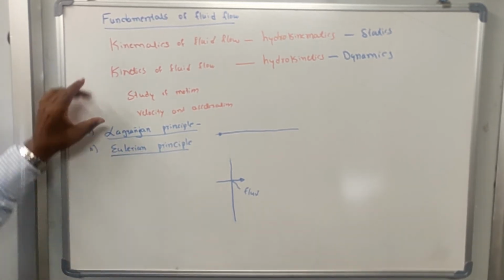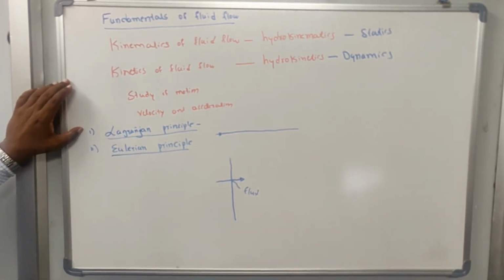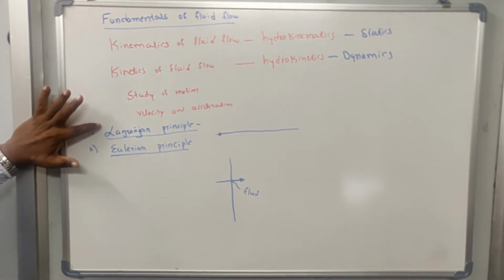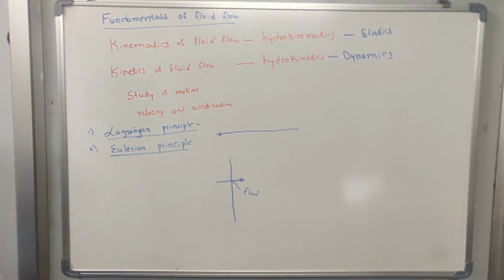So normally in kinematics, in the study of hydrokinematics, we use the Lagrangian principle. Means in the Lagrangian principle we consider a single fluid particle and study its geometry, or its behavior, when it is under motion.